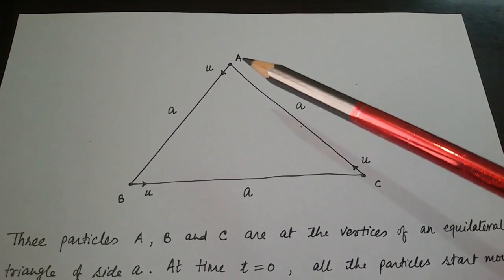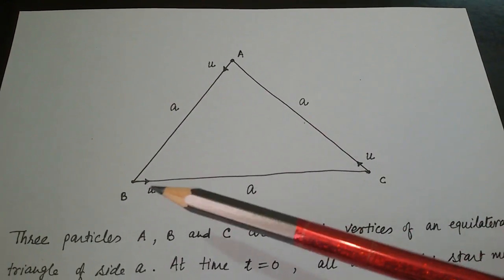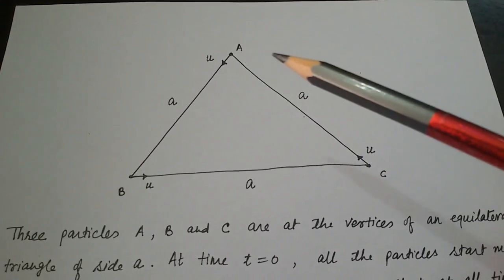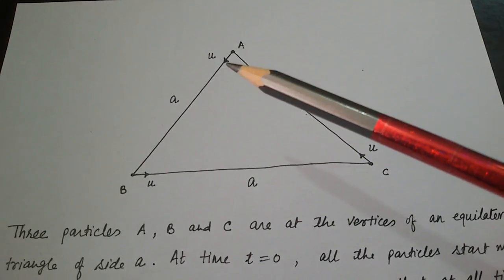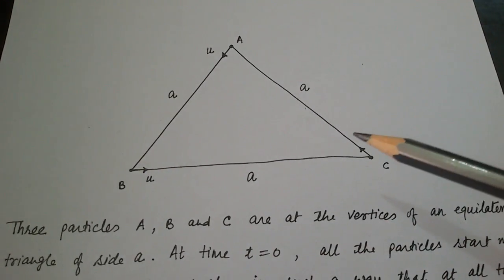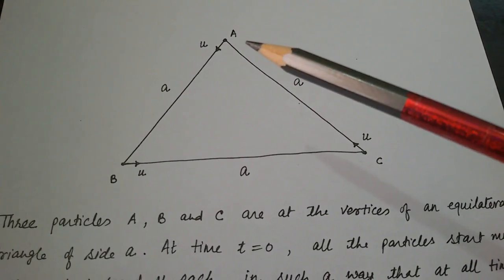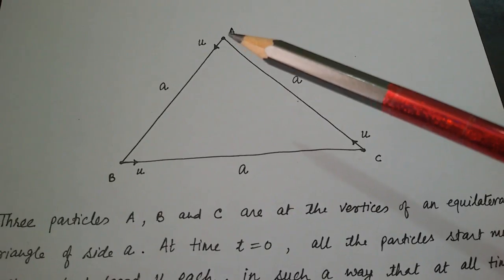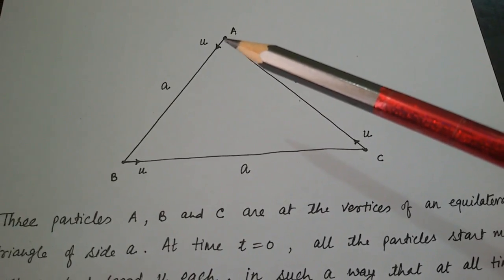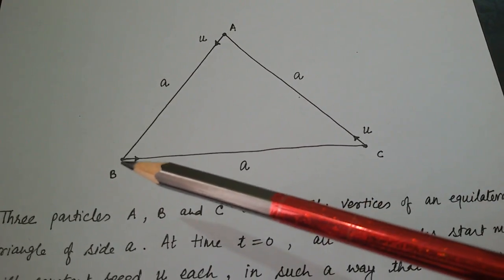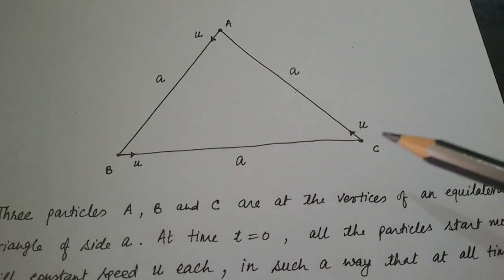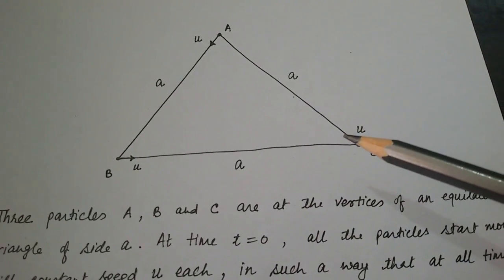Initially particles are here at A, B and C. They start moving with velocity u, u and u like this. Now see, after a very small time, say after 1 millisecond, this particle A will reach somewhere here, and this particle B will reach somewhere here, and this particle C will reach somewhere here.